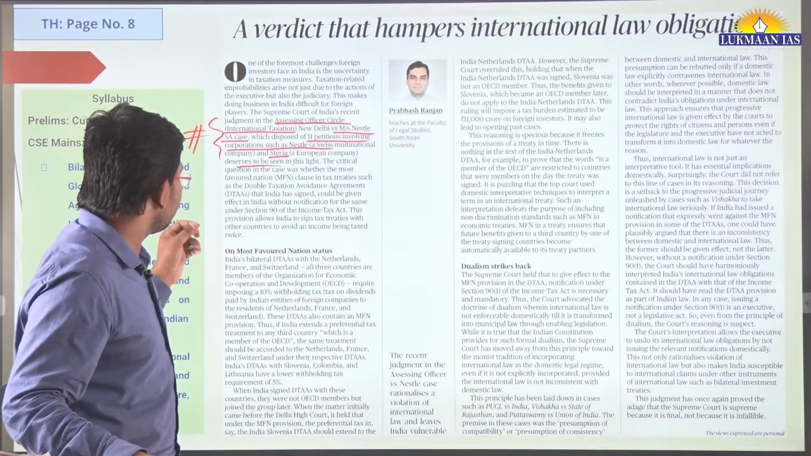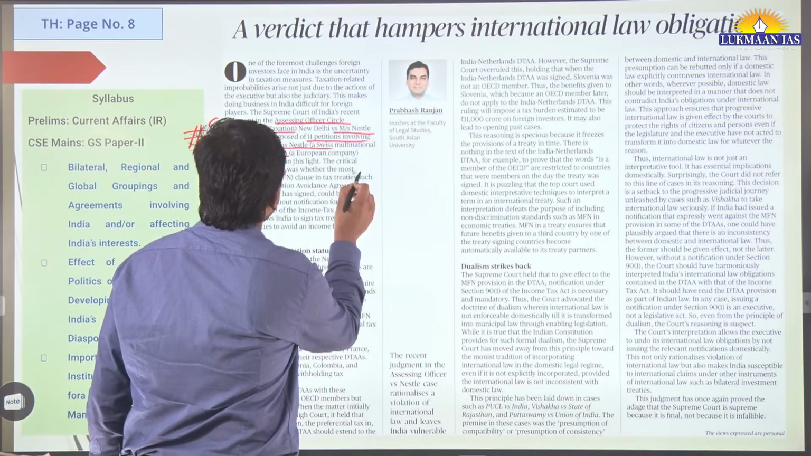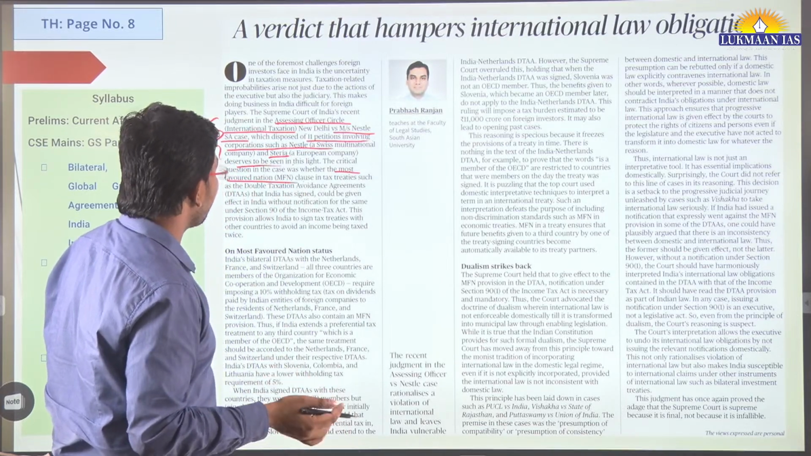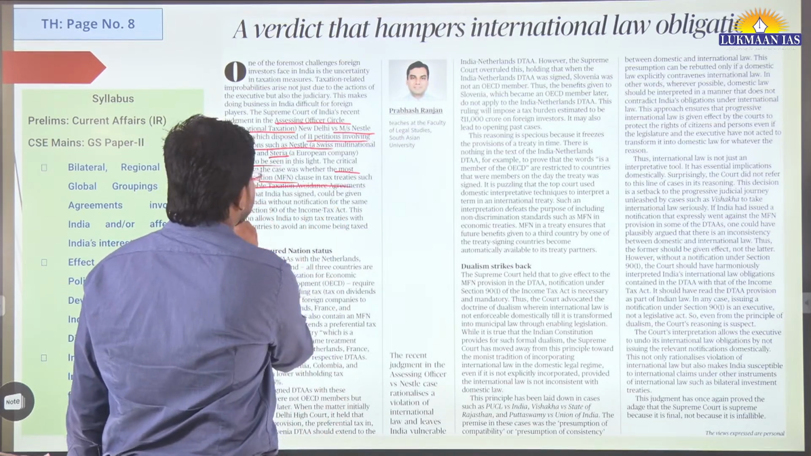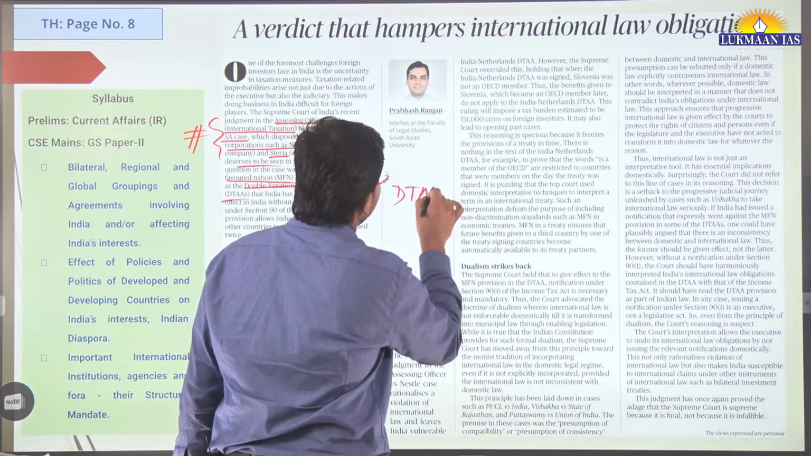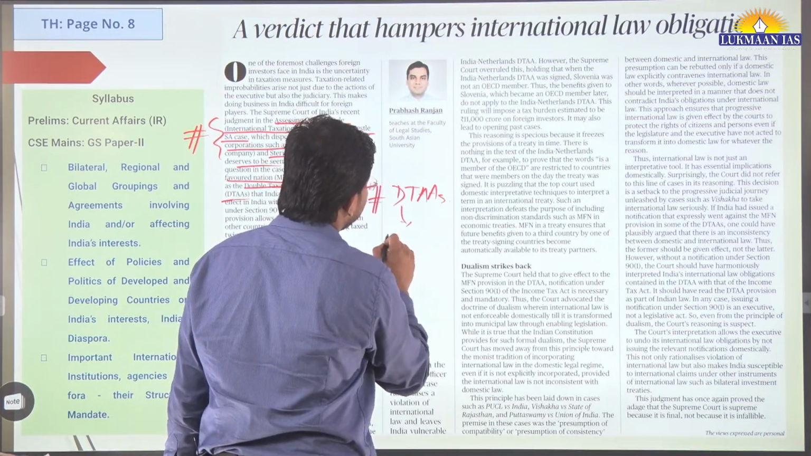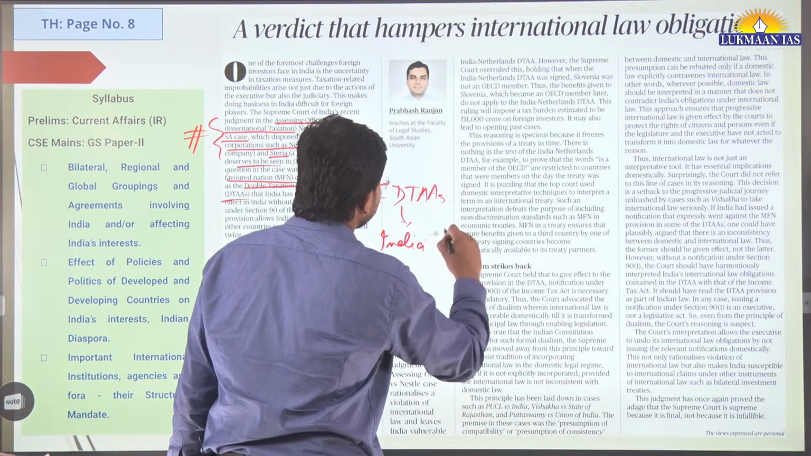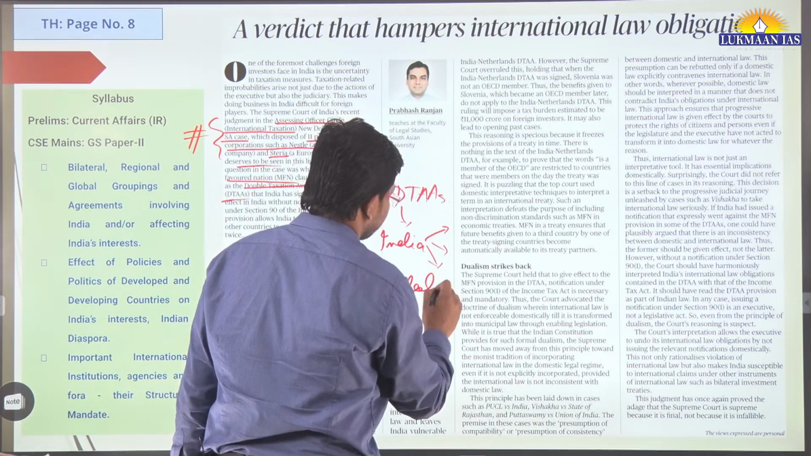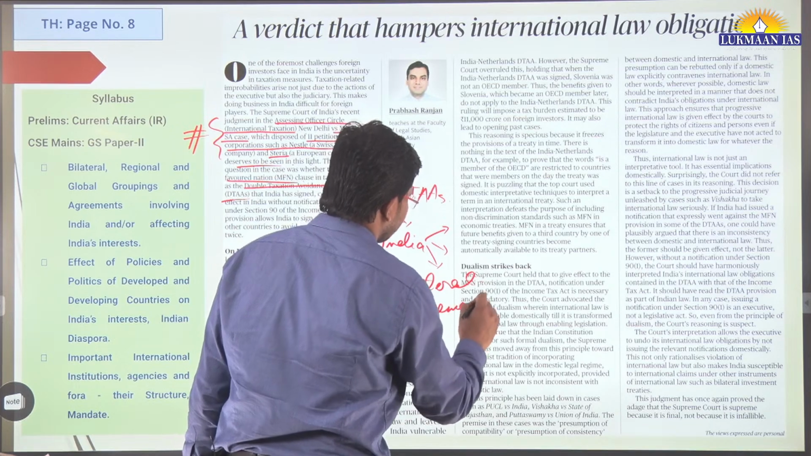So in this article, the author has talked about how India has signed the most favored nation clause. India includes the most favored nation clause treaties as part of double taxation avoidance agreements. So there is an agreement known as double taxation avoidance agreements. These are bilateral agreements that India signs with other countries.